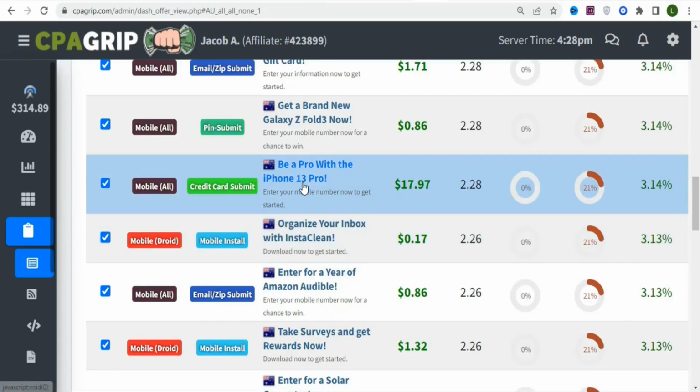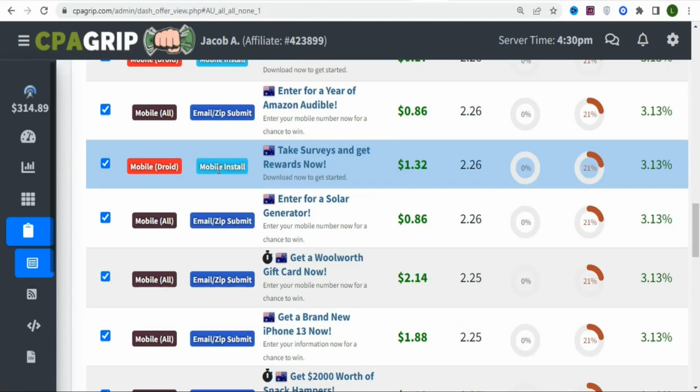As I scroll up, you can see this offer right here. It is allowed on all mobile devices, and you can see that the requirement is that the audience have to submit their credit card details before you are paid $17.97. So this is something that you might find difficult doing because not a lot of people are willing to submit their credit card details online.